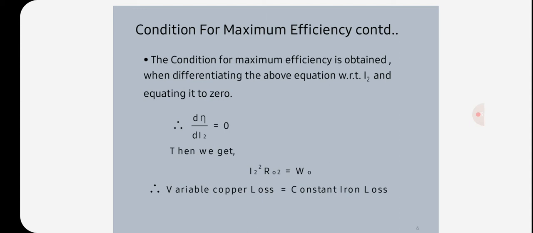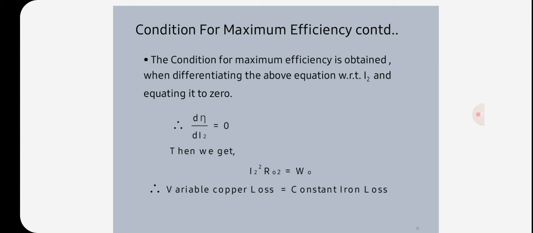The efficiency of a transformer is maximum at a particular condition. Let the full load output power be V2 I2 cos φ2, iron losses be Wi, and full load copper losses be Wcu, that is equal to I2² R02, that is equal to I1² R01.